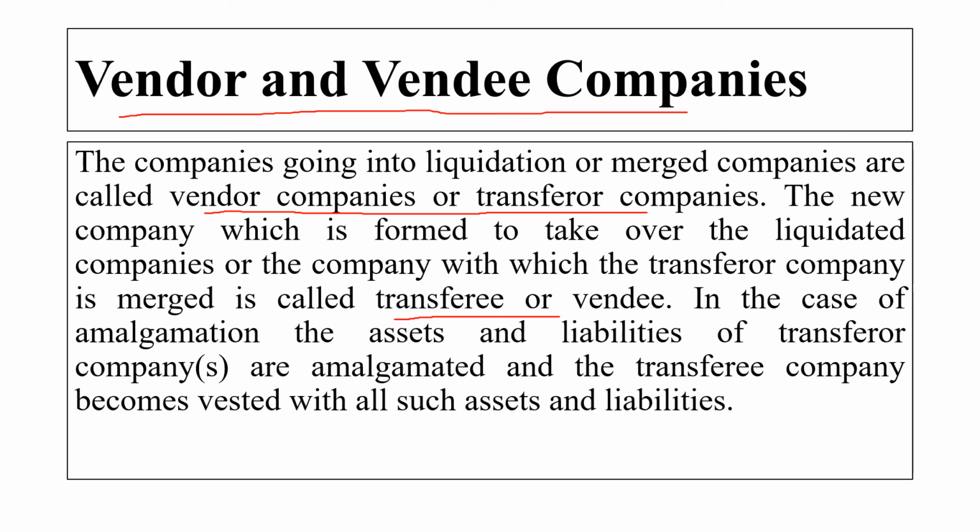In case of amalgamation, the assets and liabilities of the transferor companies are amalgamated and the transferee company becomes vested with all such assets and liabilities. Here, the assets and liabilities of the transferor company get amalgamated and the transferee company becomes vested with all the assets and liabilities. You have to remember this.